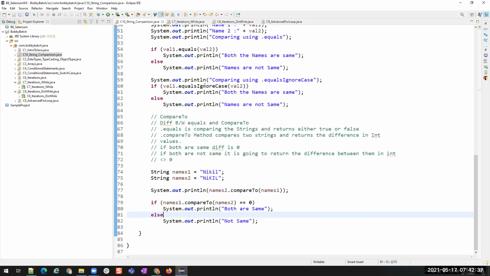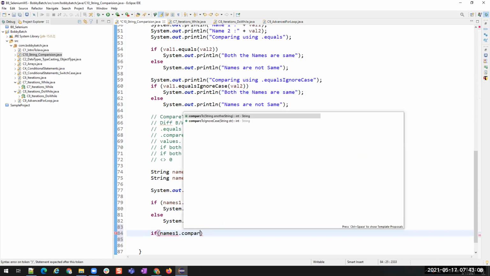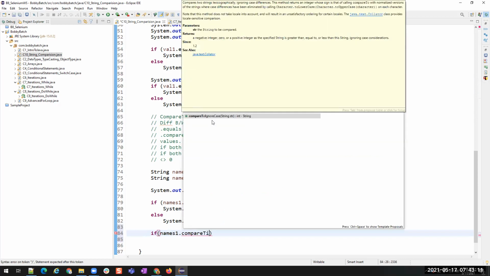So this is the difference between equals and compareTo. Similarly, we have compareToIgnoreCase. If you don't want to follow the case sensitivity, I mean, literally ignoring the case sensitivity, then similarly to equalsIgnoreCase, we also have compareToIgnoreCase. If names1 dot compareToIgnoreCase, you see there is a method called compareToIgnoreCase.